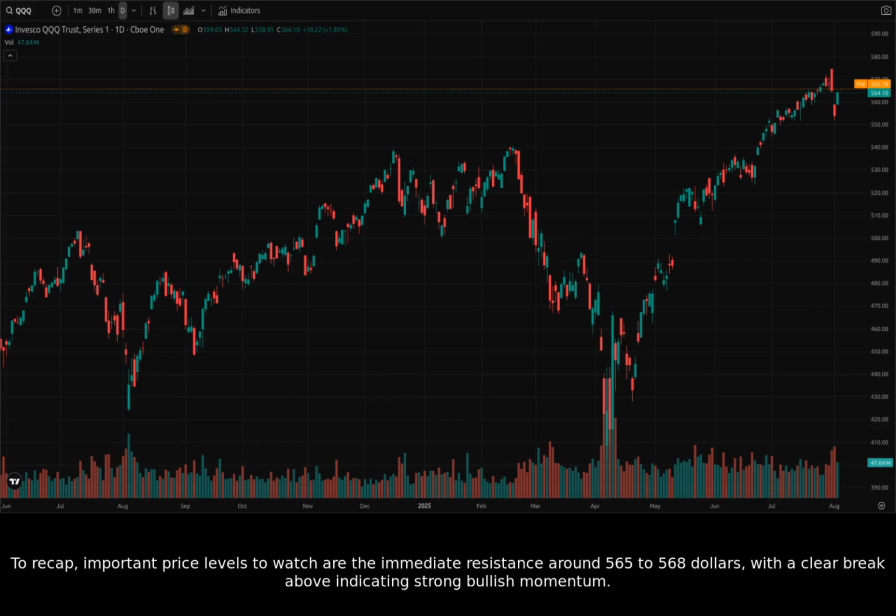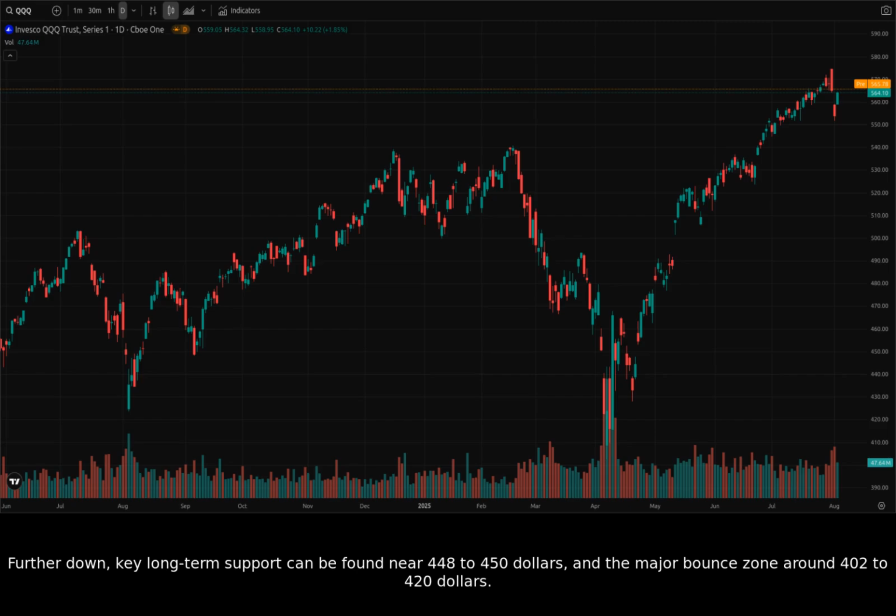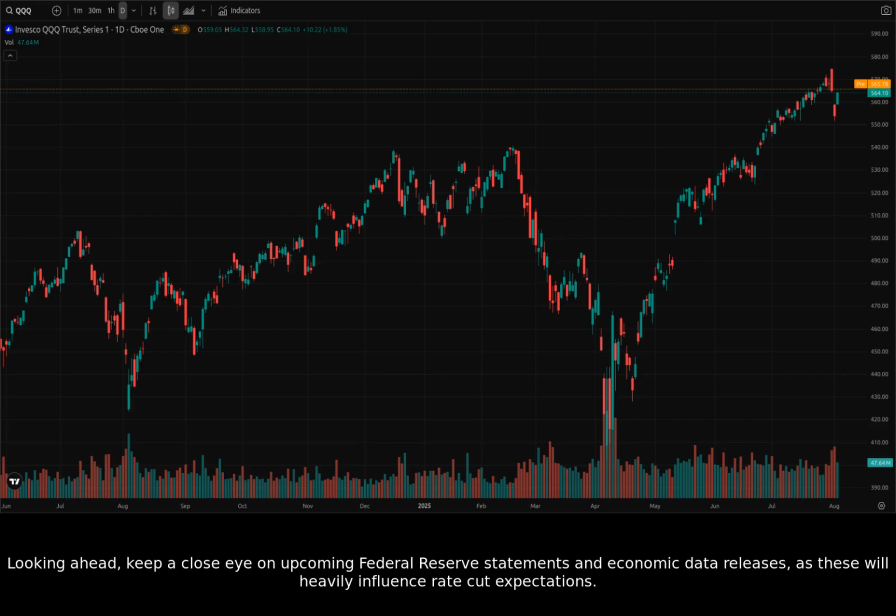To recap, important price levels to watch are the immediate resistance around $565 to $568, with a clear break above indicating strong bullish momentum. The crucial short-term support lies between $551 and $554, which held firm during the recent dip. Further down, key long-term support can be found near $448 to $450, and the major bounce zone around $402 to $420.